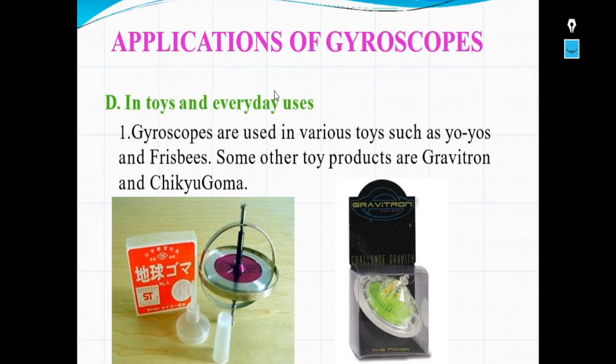In toys and everyday uses, gyroscopes are used in various toys such as yo-yos and frisbees. Some other toy products are Gravitron and Chikugoma. So these are the different types of toys that can be used by children for playing purposes. So these are used in yo-yos and frisbees.